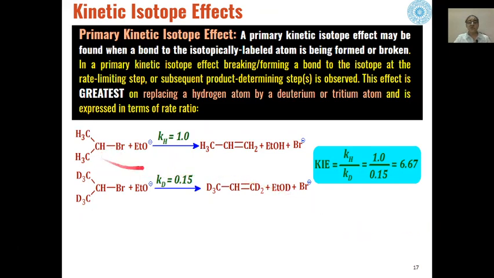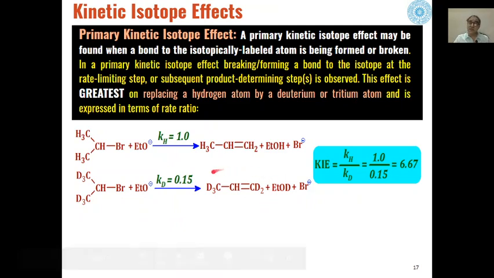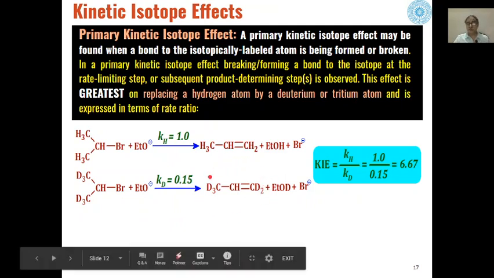So we will take one example. If isopropyl bromide is reacted with ethoxide ion, we get an elimination reaction giving propene as the product. If these two methyl groups are replaced by deuterated methyl groups, the same reaction takes place with the deuterated products.